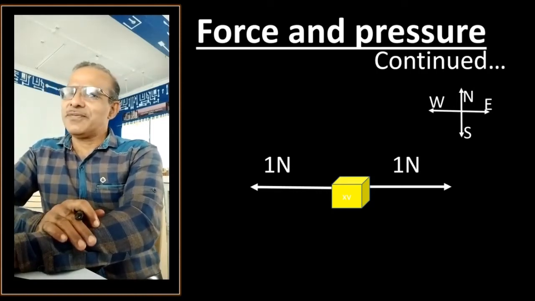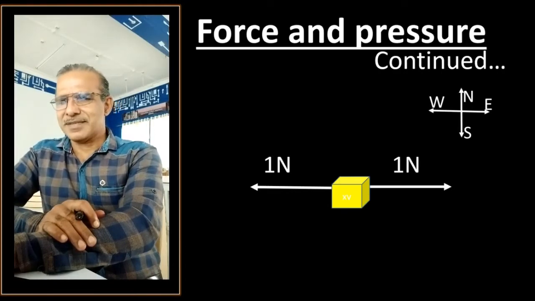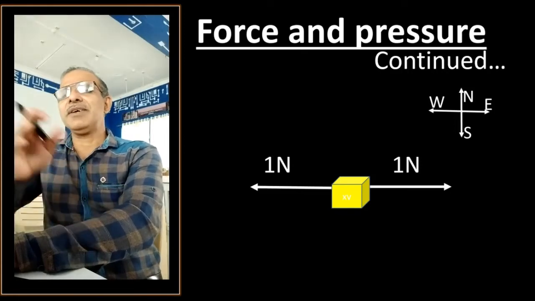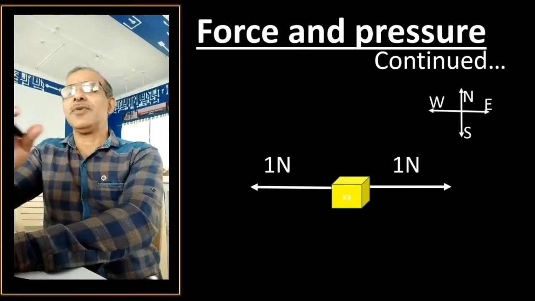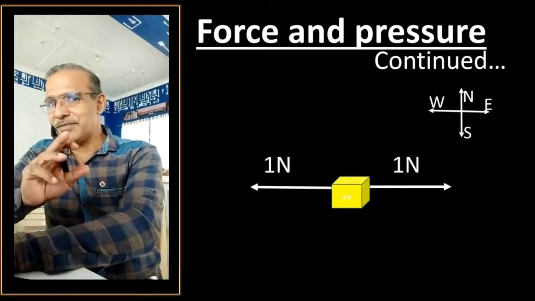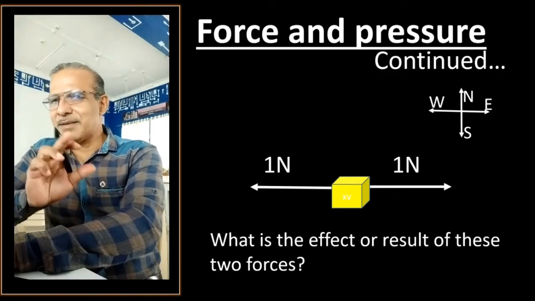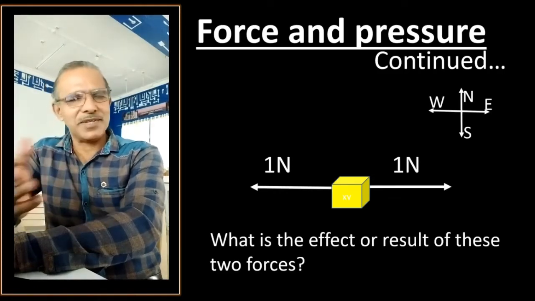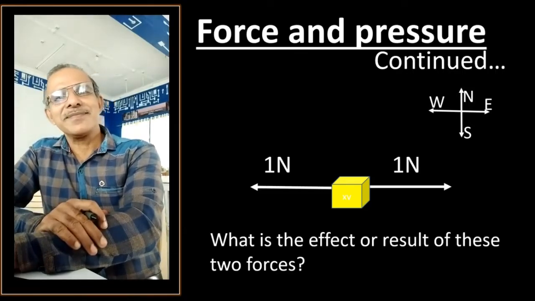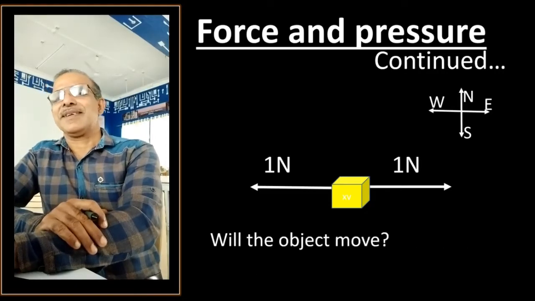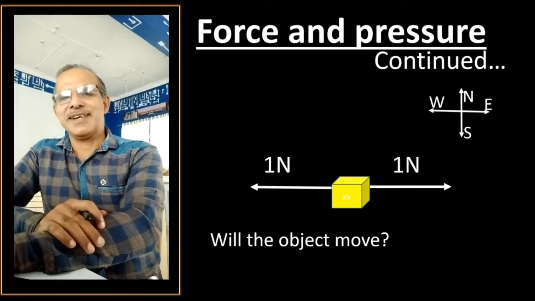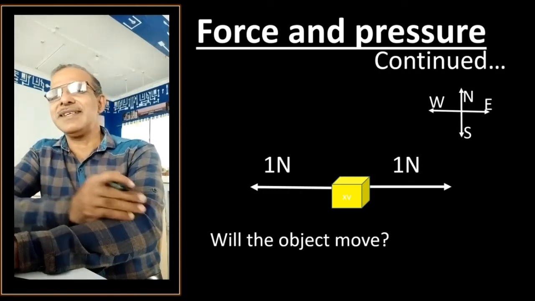Now what is the effect? What is the combined effect on the object because of these two forces? Or better to say, what is the result of these two forces? I repeat, the result or combined effect of these two forces. Can you tell me? Will the object move? No. The object will not move, because both forces are in opposite directions, they cancel each other.